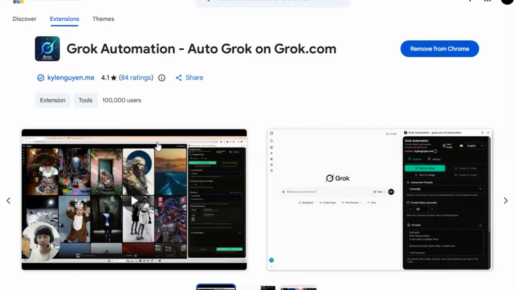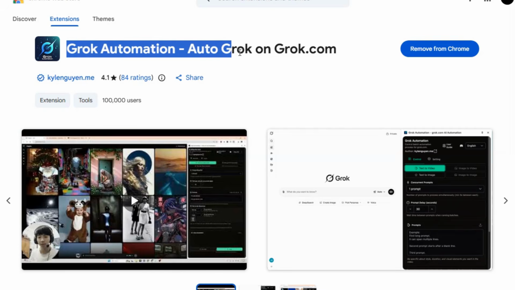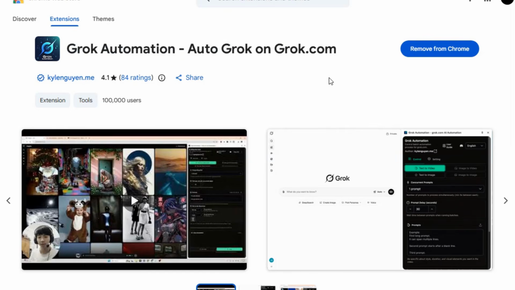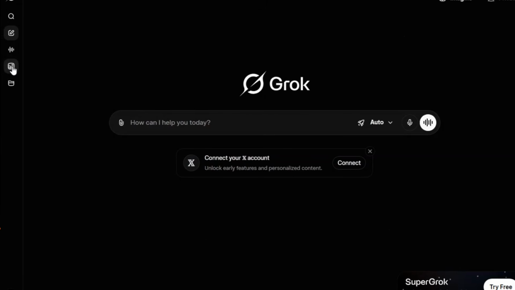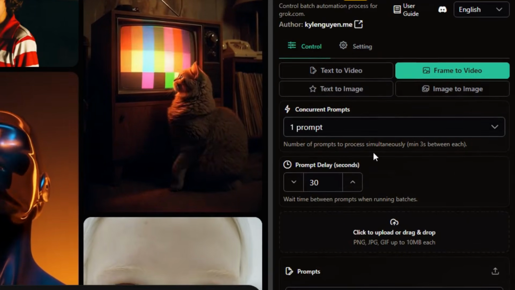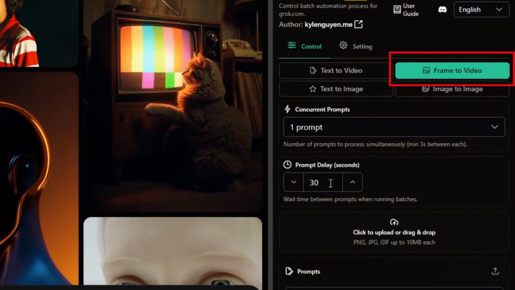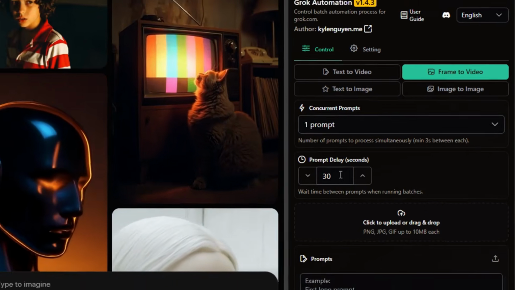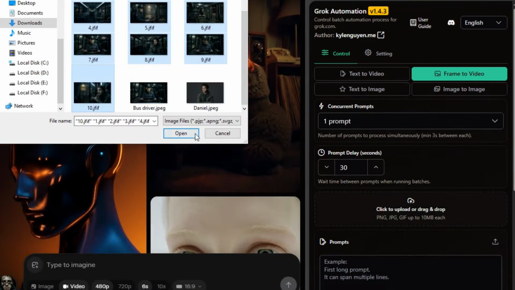We have images, but we promised a video. We need to turn these stills into movies. Back to the web store. Search for Auto Grok, install it, head over to Grok AI, navigate to the Imagine tab. Open the Auto Grok extension overlay, select Frame to Video mode. This interface is intuitive. Upload your scene images from the folder we just filled.